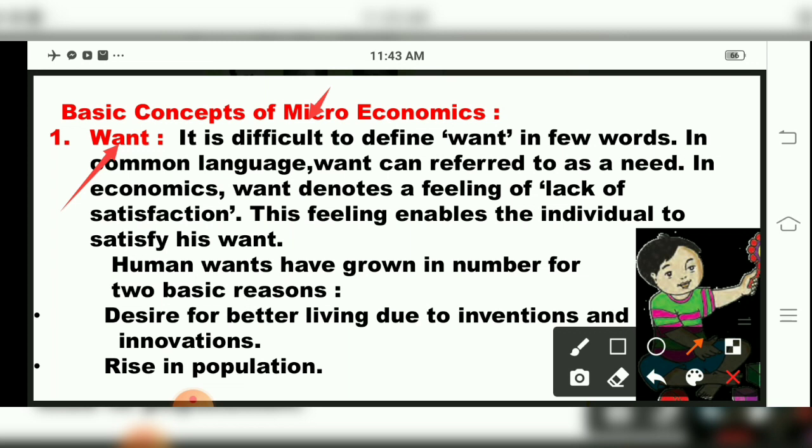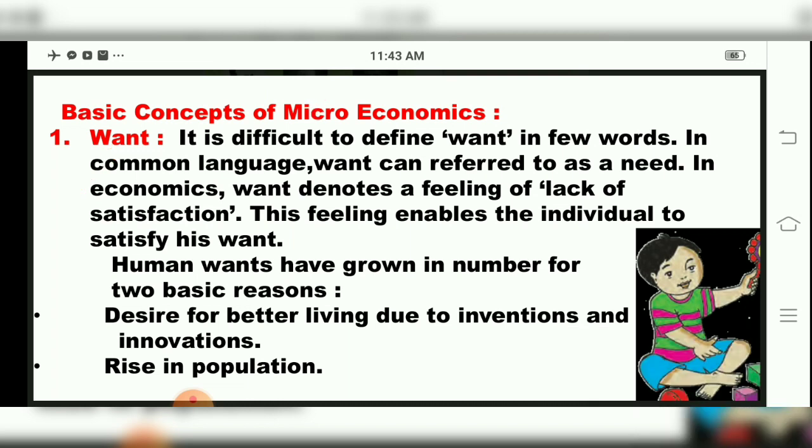Now for example, see, I am having 4 laddus already in my plate. But I liked laddus so much that even after eating 4, I am asking for a 5th one extra. I am expecting that a 6th one will also come. Laddus, I am telling about a simple example. So what is this? This is my want. I am not satisfied with whatever I have in my plate. I want more and more extra. So this is a human need. This feeling enables the individual to satisfy his want.